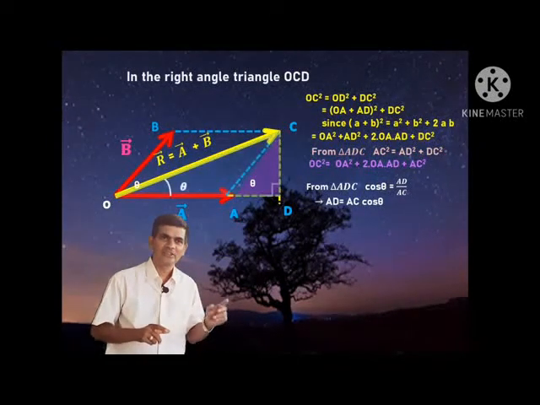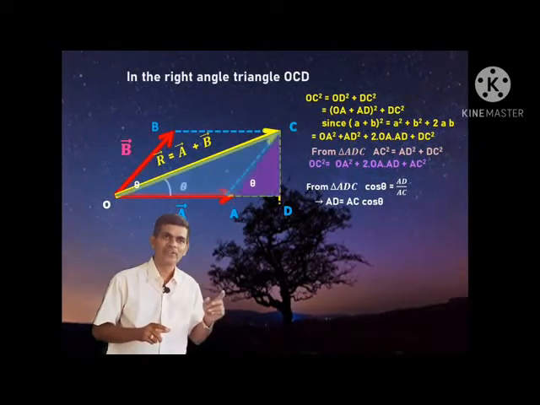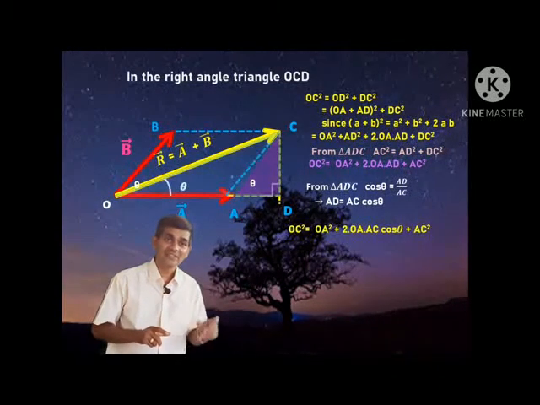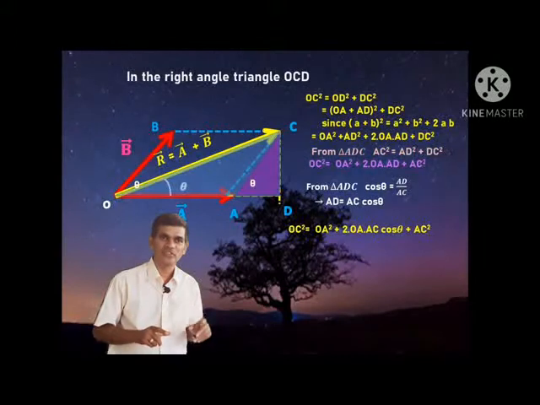I will rewrite the equation as OA square plus 2 into OA into AC cos theta plus AC square.